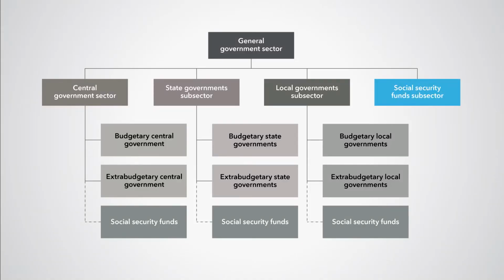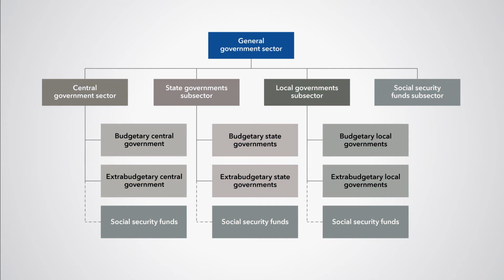All social security funds could be combined into a separate subsector, and all other general government units could be classified according to the subsectors they belong to. In this case, the central, state, and local government subsectors would comprise all government units other than social security funds, or social security funds could be classified according to the subsector of the government that organizes and manages them. The general government would then consist of central, state, and local governments, assuming all 3 levels of government exist. And social security funds would be included in these subsectors.